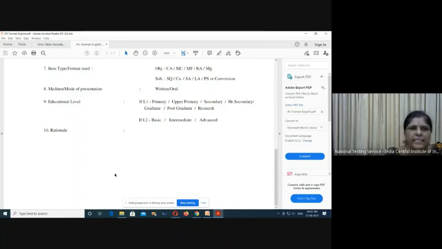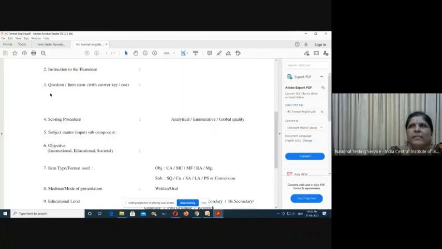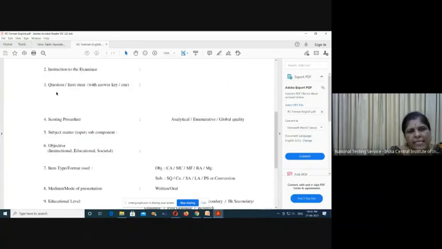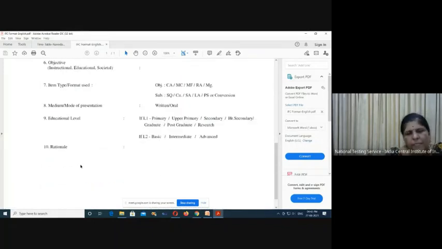I can give one example. If our question is to identify the noun form from the following, and 4 alternatives will be given and the answer will be one noun we have to select, then the rationale would be like this.